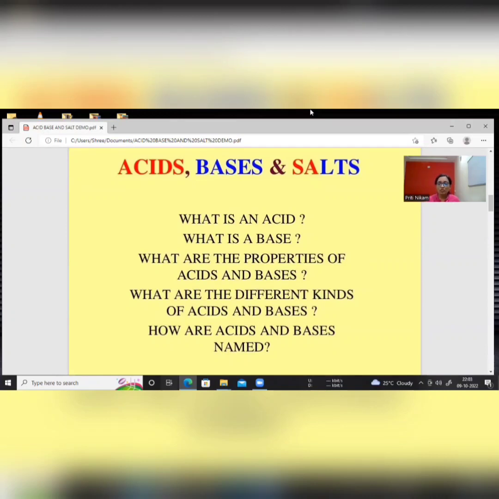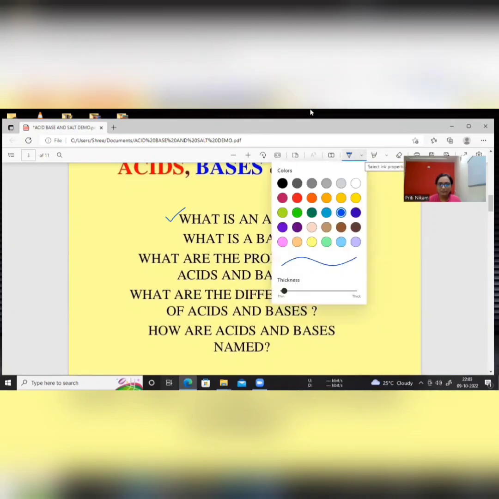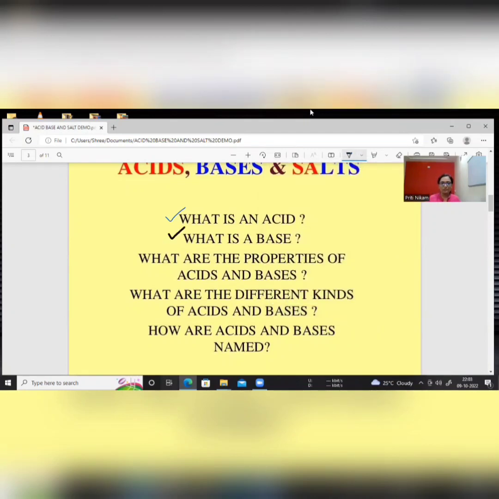So we have to see what properties belong to the substances which we call acid, base and salt, and how we name them as acid, base and salt. Now let's see what is meant by acid, what is meant by base, and what is meant by salts, what their properties are and how we can name them.